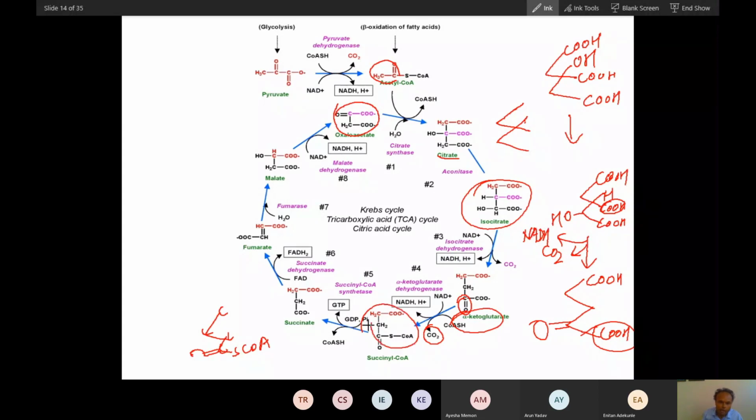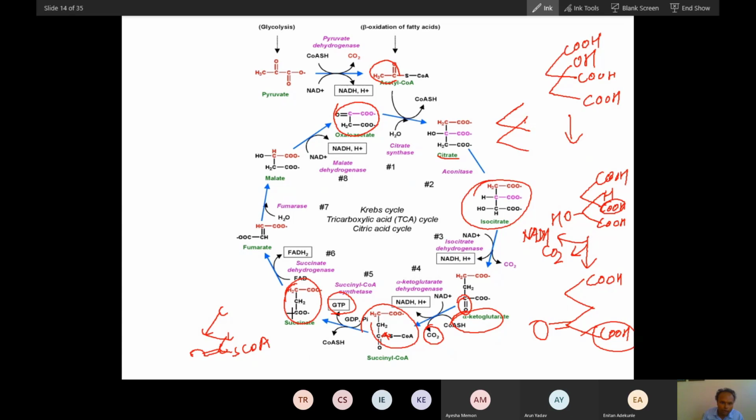This succinyl coenzyme A, as I have told you, is a high energy compound, with a high energy bond. When it breaks, it releases energy. So this bond is broken, and GTP will be synthesized at this step. So conversion of succinyl coenzyme A into succinate will release a GTP here. So this forms a succinate.